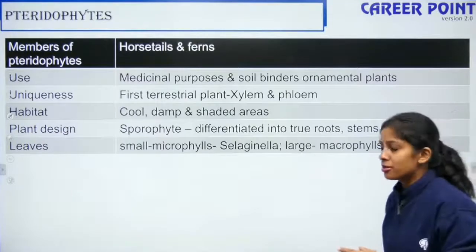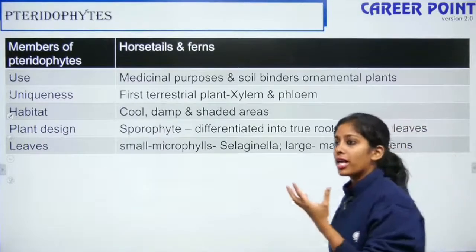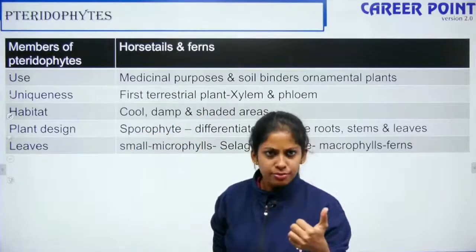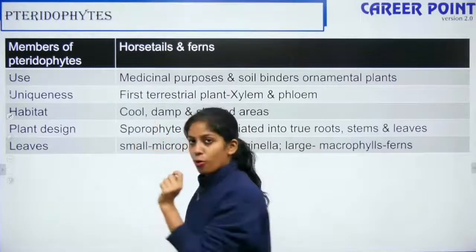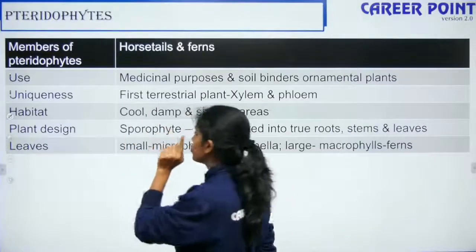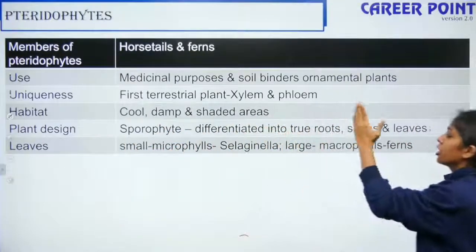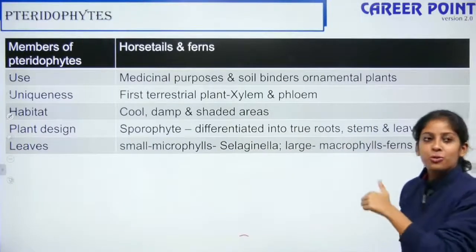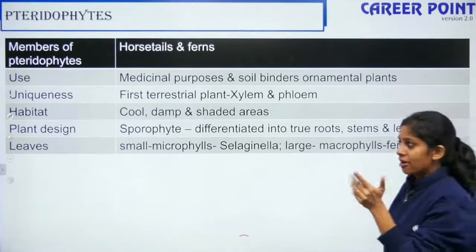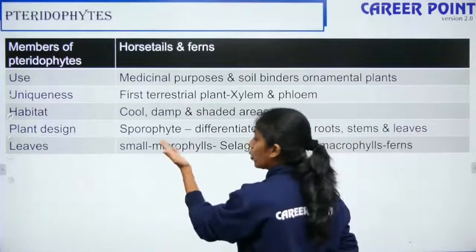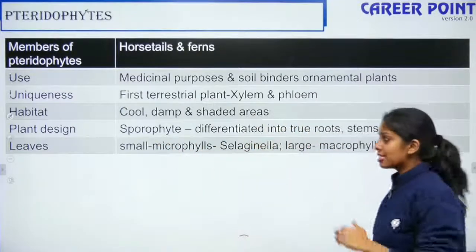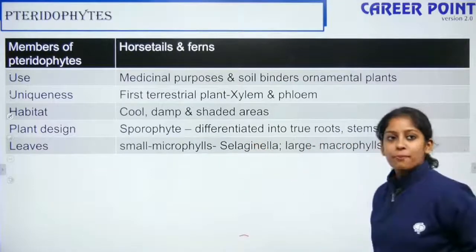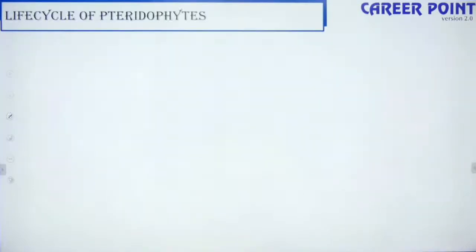As for the plant design, the main plant body is sporophyte. In bryophytes, it was gametophyte; here it is sporophyte. This sporophyte is 2N and is differentiated into root, stem and leaf. This is the first member having root, stem and leaf. The leaves can be small, which are microphylls, or big, which are macrophylls. The small leaf example is Selaginella and the big ones are ferns.